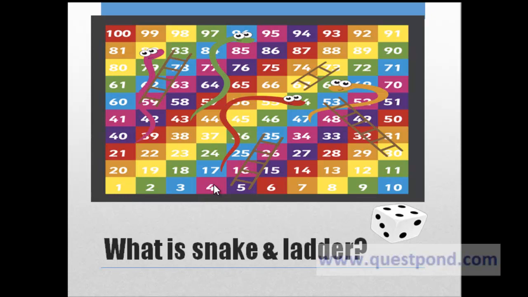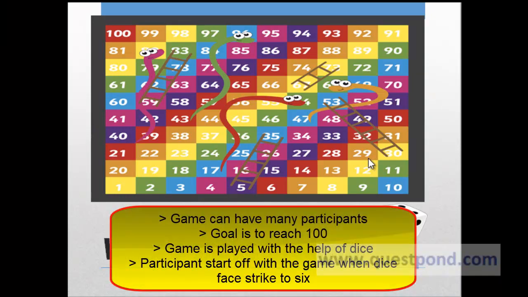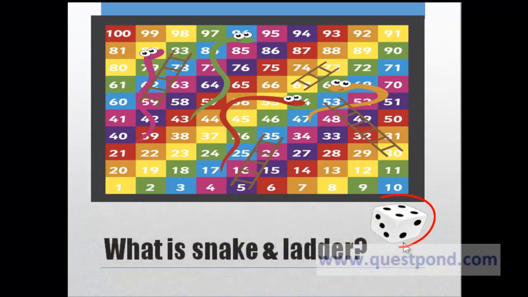A game can have more than one participant, and the winner is the one who reaches 100. Now, how the game is played is, it's played with the help of a dice. As you can see, a dice has 6 sides starting from 1 to 6. So each player can roll the dice. Now, when they roll the dice, based upon the points in the dice, they will move starting from 1, and their aim is to reach 100.